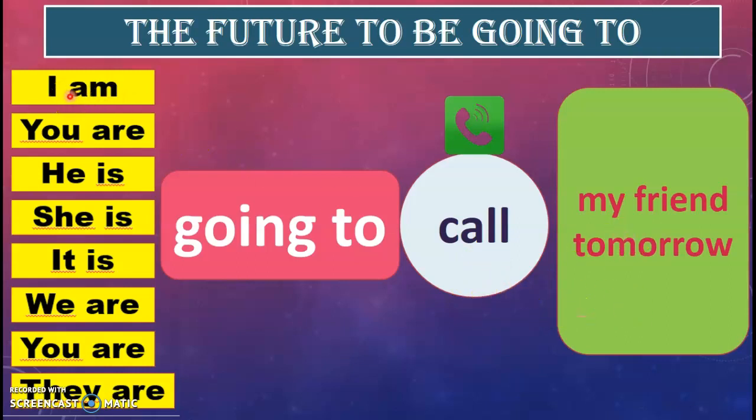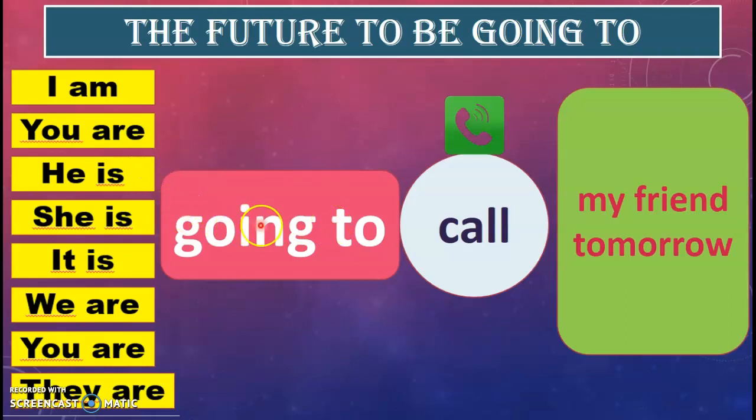So, for example, we say, I am going to call my friend tomorrow. Yo voy a llamar a mi amigo mañana. Miren, esa es la manera como vamos a usar the future to be going to. You are going to call my friend tomorrow.